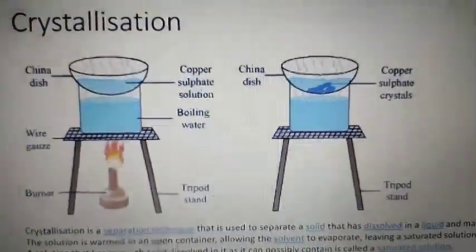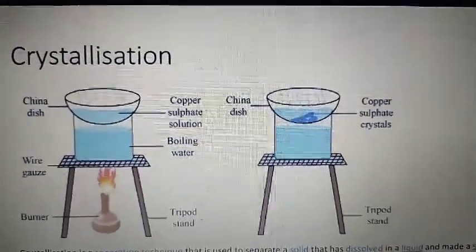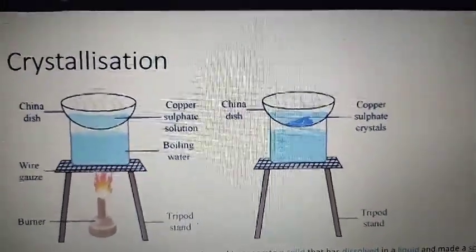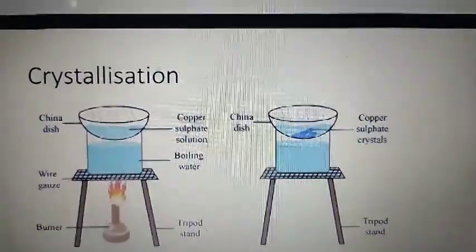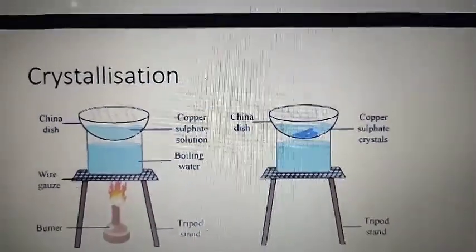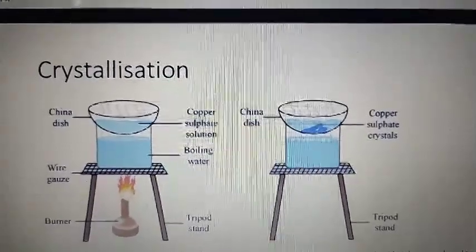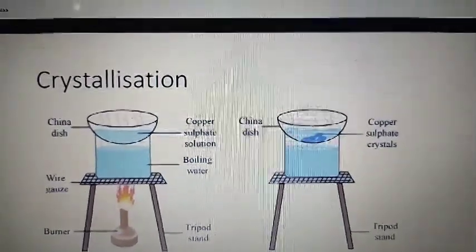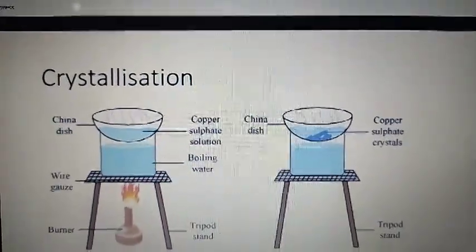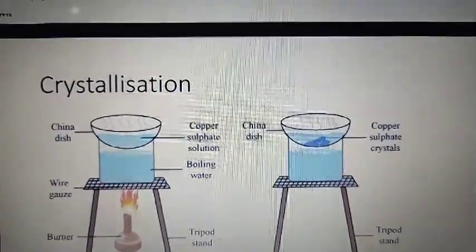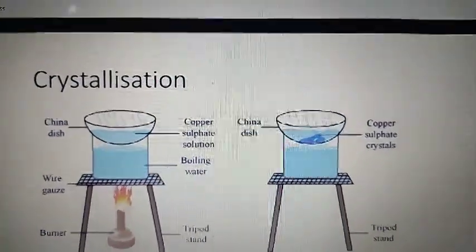The next separation technique is crystallization. Crystallization is a separation technique that is used to separate a solid that has dissolved in a liquid and made a solution. The solution is kept in an open container, allowing the solvent to evaporate and leaving a saturated solution. A solution that has as much solid dissolved in it as it can possibly contain is called a saturated solution. You know that.